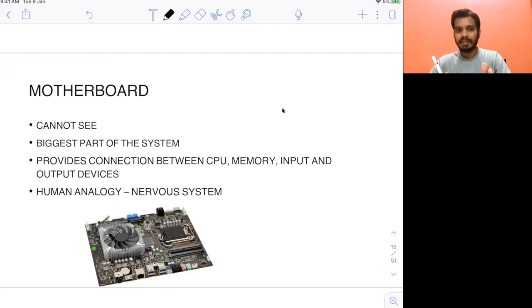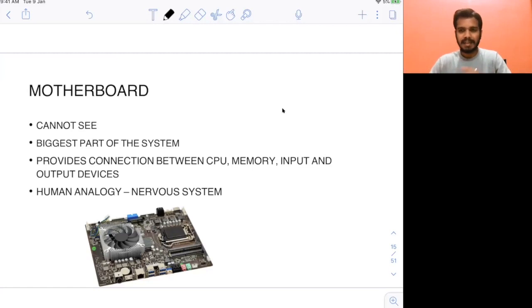This motherboard provides connection between CPU, memory, input and output. Of course you have CPU, you have memory, you have input output devices, but they also need to communicate between each other, right? So they are connected with the help of the motherboard. You have a lot of wires. In terms of human, it's your nervous system. You have a lot of nerves, and all of these nerves are connecting to your brain. Through the brain, you are connecting to every organ in your body. Similarly, using the motherboard, from the CPU, everything can be connected.